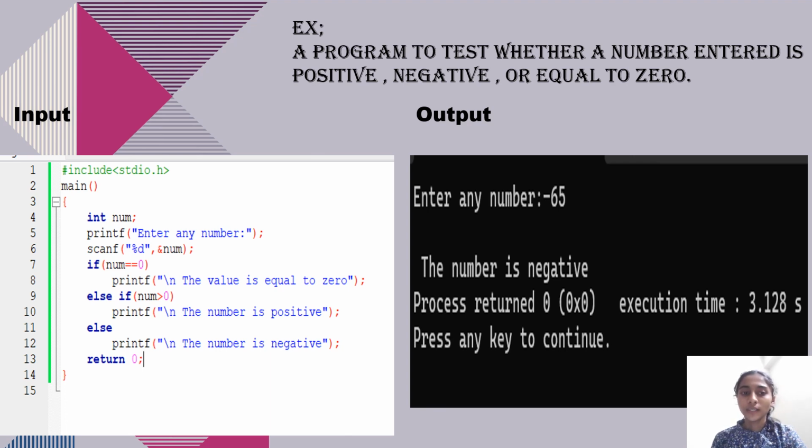If the first condition is true, then the first statement will be executed. If the second condition is true, then the second statement will be executed. If both conditions are false, then the third statement will be executed. Here I have taken one number, that is minus 65. Therefore the output will be: the number is negative.